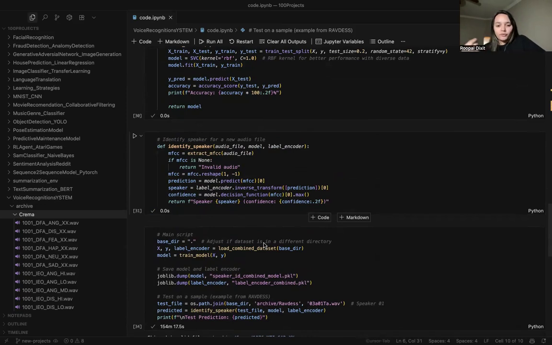So to increase the accuracy of this scenario, we can just make sure that we use the data set, extract the features, make a new data set on the basis of that, and then try to train the model on that prepared data set, and then move forward with this.